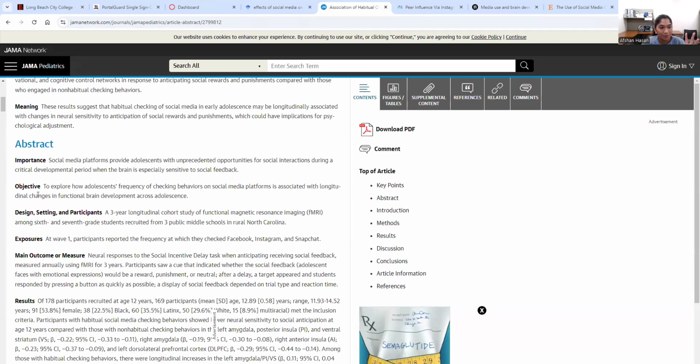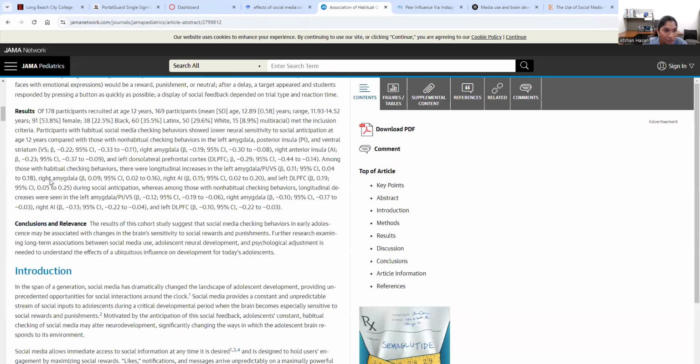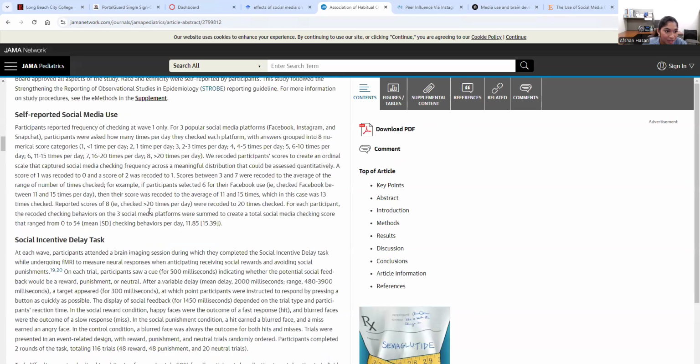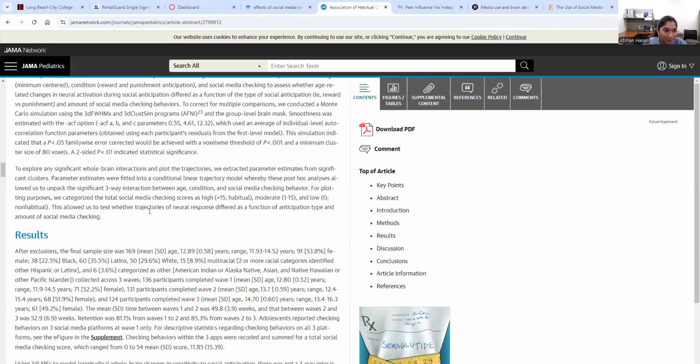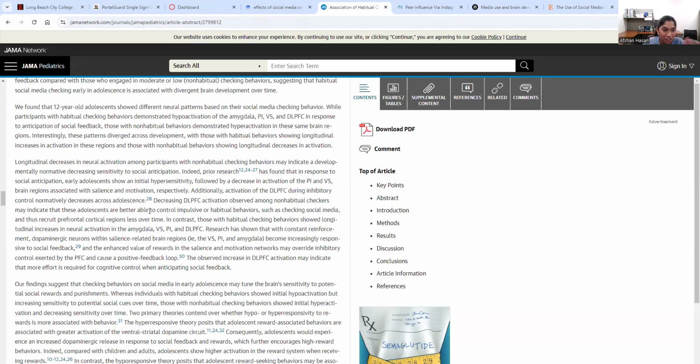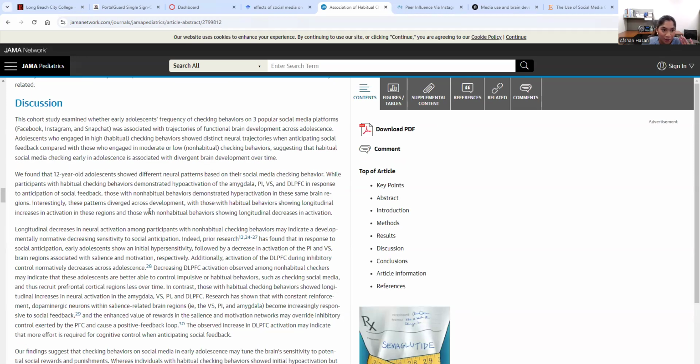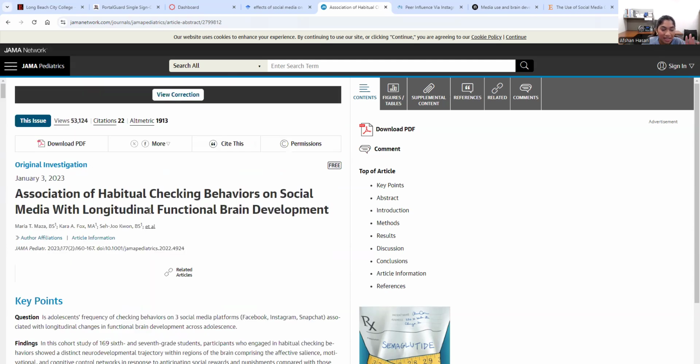Perfect. This one has an objective, a design, and participants. So this already means there was an experiment. It has methods, results, and a discussion. This one would be a great article because we're looking at habitual checking behaviors on social media and brain development. That's exactly what biopsych talks about. So this one would be approved.